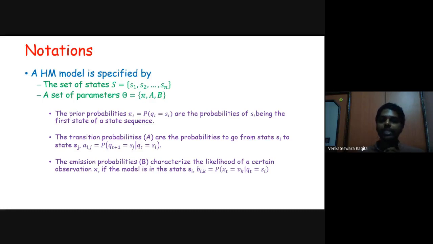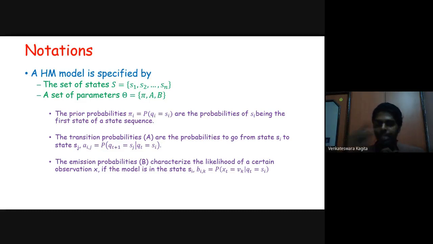Emission probabilities characterize the likelihood of a certain observation if the model is in state Si. That is what we have seen: the probability that Xi equals false given Qi equals cloudy. In general notation, it is the probability that Xt equals Vk given Qt equals Si, which we indicate with Bik.